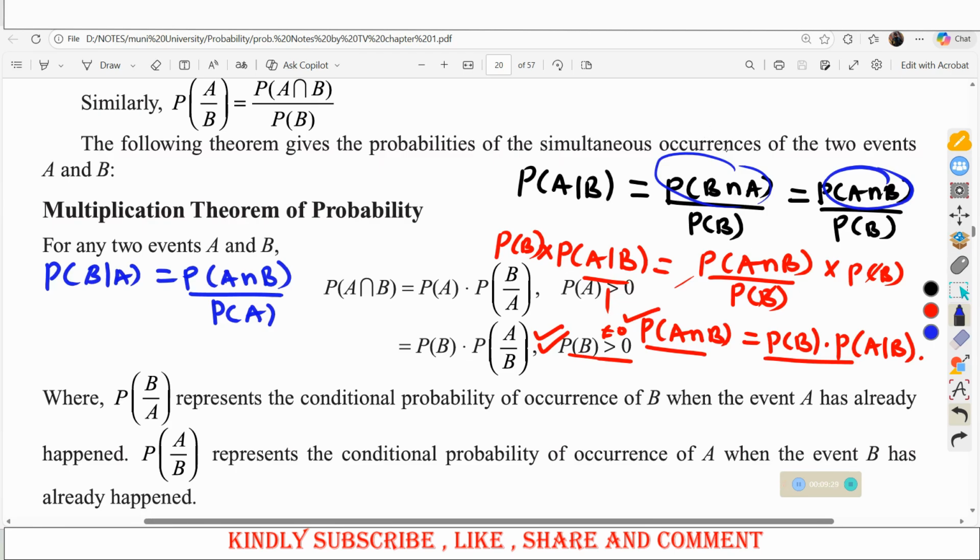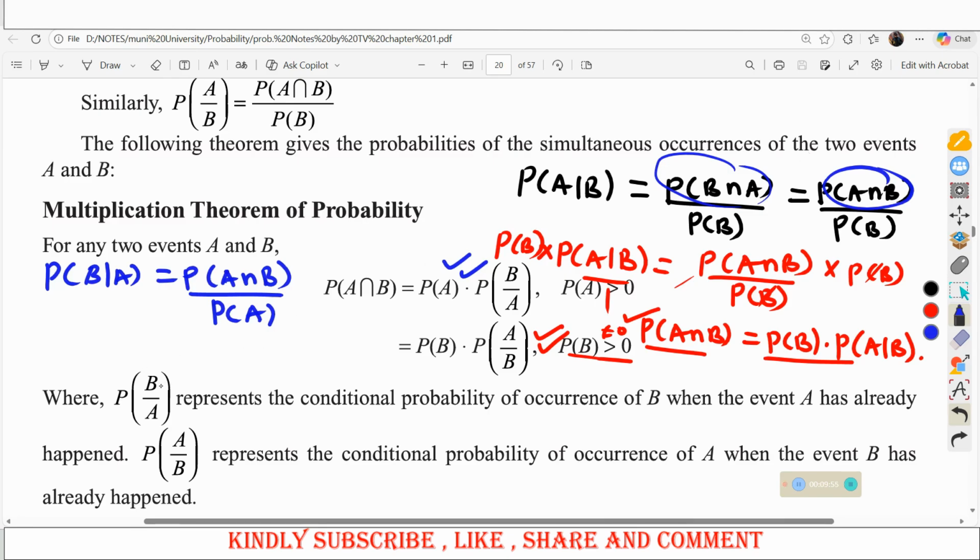So if I write probability of B intersection A and I write it as probability of A intersection B, it shouldn't be confusing you. So from here also, when you make probability of A intersection B the subject, you should be able to come up with this expression. So these two expressions are what we call the multiplicative rule of probability.